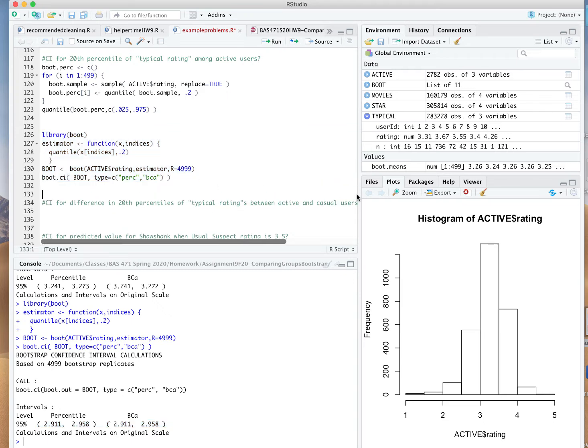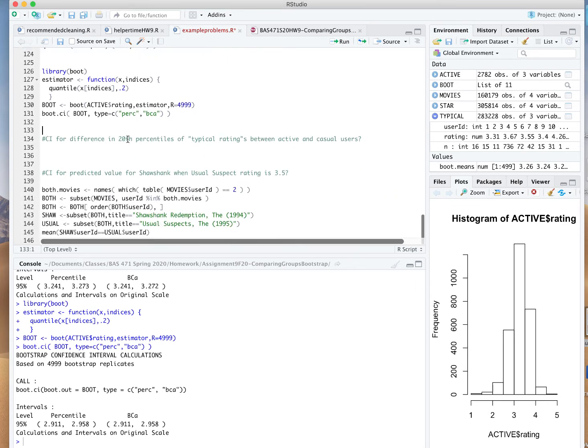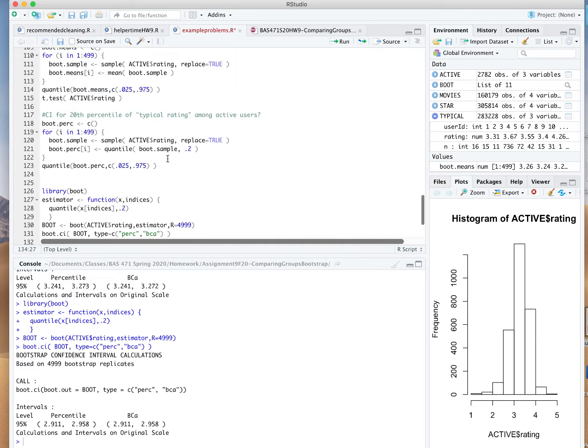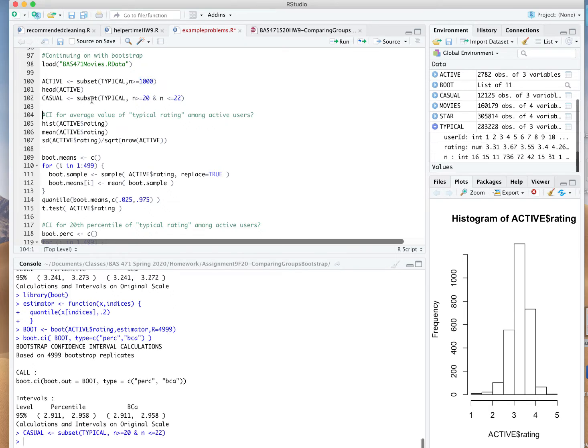Now, one more example of the Bootstrap, something a little bit more complicated. What if we wanted to come up with a confidence interval for the difference in the 20th percentiles of two different types of raters on the Movie Lens dataset? So we have these active users, those are the ones that have at least 1,000 different movies being rated. Let's also make a subset for casual users, ones whose number of total movies rated is between 20 and 22. So it turns out there's actually quite a lot of users in the data set like this. There's over 12,000 different casual users.